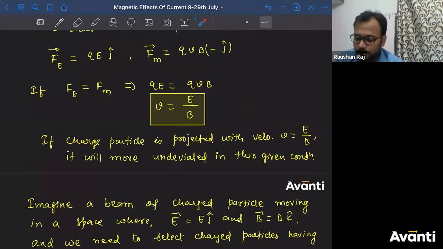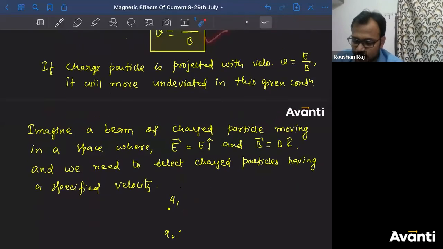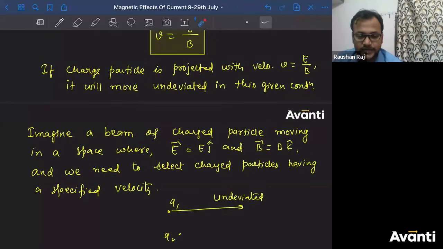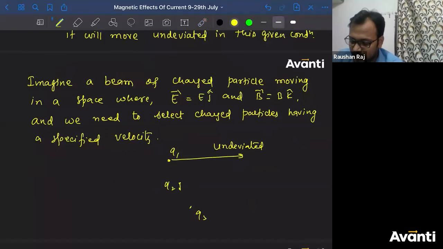So net force will be zero. Only this q1 charge has this kind of velocity, so q1 will move undeviated. But what about the others, q2 and q3? If q2 and q3 have some velocity other than E by B, let us say q2 has net force in this direction, then it might go along this direction. So for these two charged particles, there are deflections and deviations in their path.